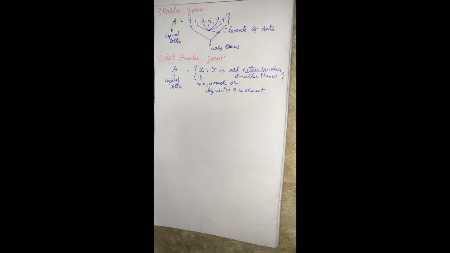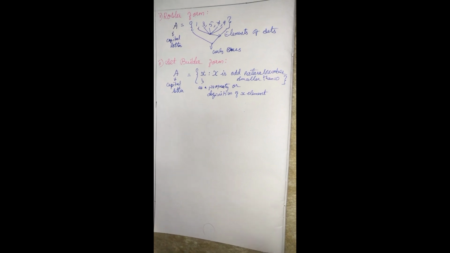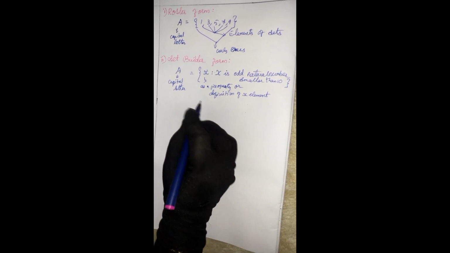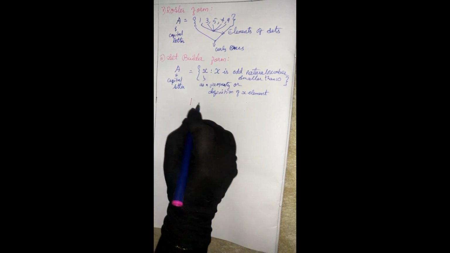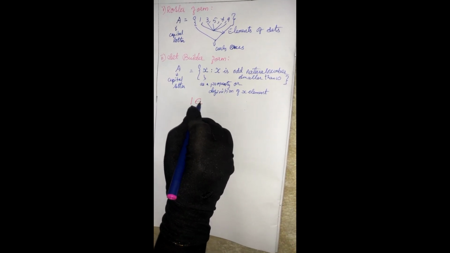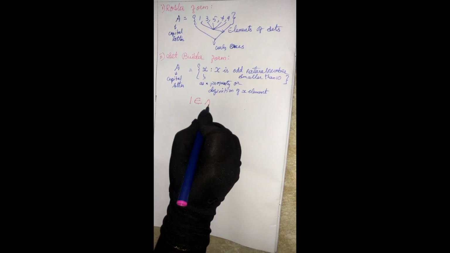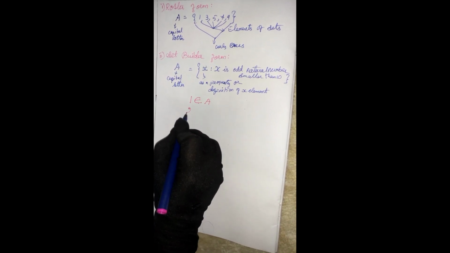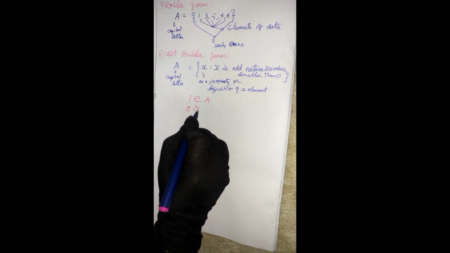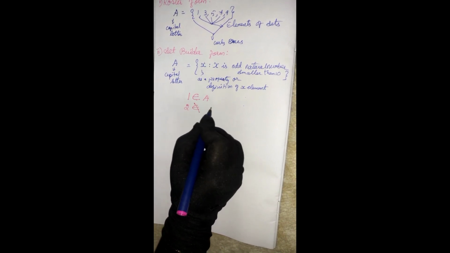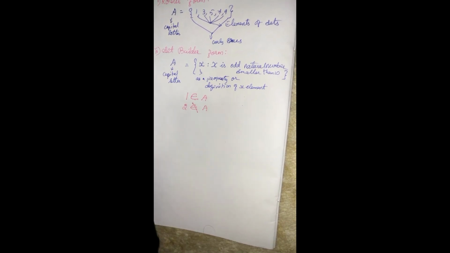In sets, first we should know some basic things and basic signs. For example, 1 with this sign means belongs to. 1 belongs to A, and with this sign, 2 does not belong to A. Understand?